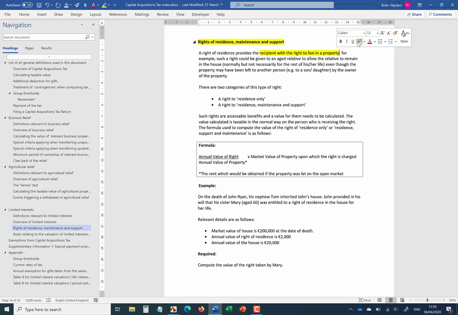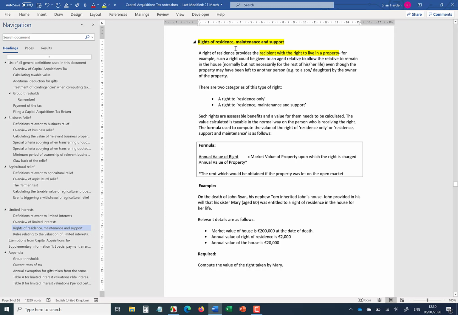Okay, so for instance, the relative who currently owns the house may decide to make a gift of it to his or her son or daughter, subject to being permitted to live in it for the rest of his or her days. Okay, so say the son receives the house but has to permit the mother to live in the house for the rest of her life. Okay, so that's the deal that is struck between them.